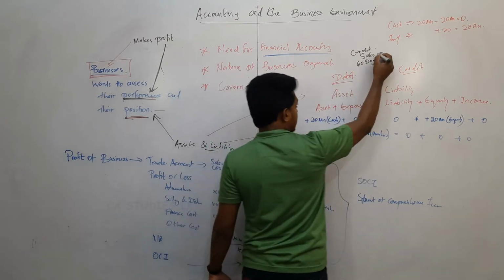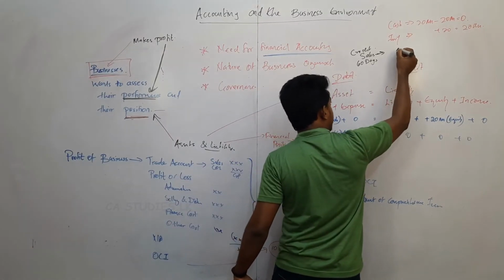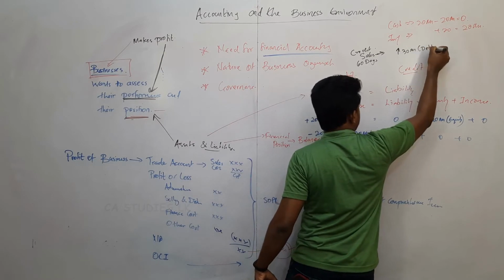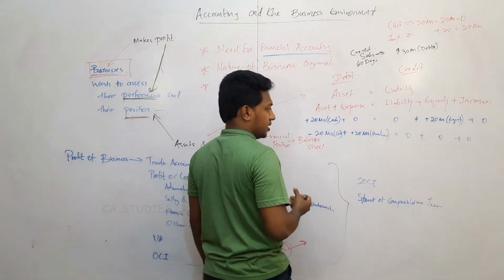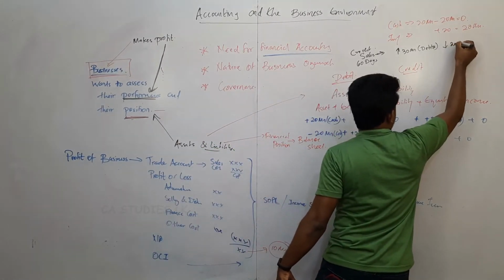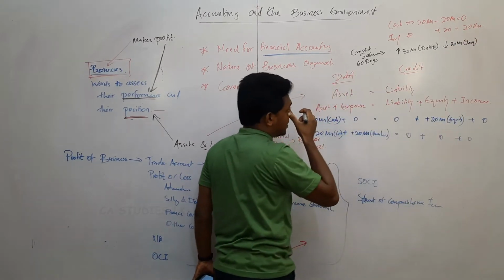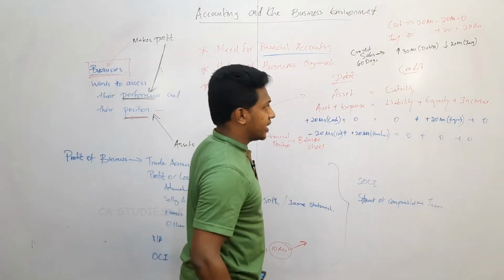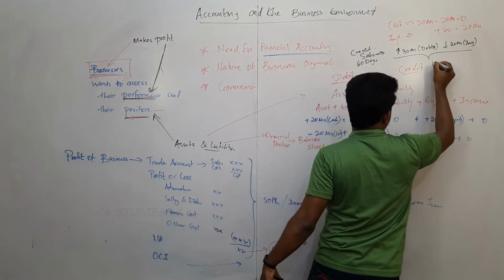Then debtors will increase by 30 million. I will show you how that comes into our accounting equation. Inventory is reduced by 20 million. Debtors increase by 30 million, inventory reduces by 20 million, profit increased by 10 million.